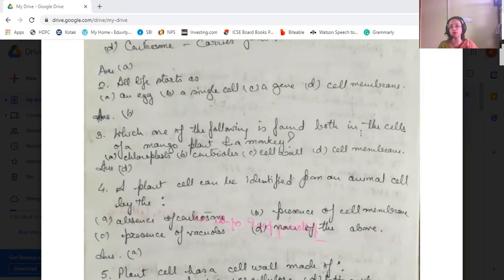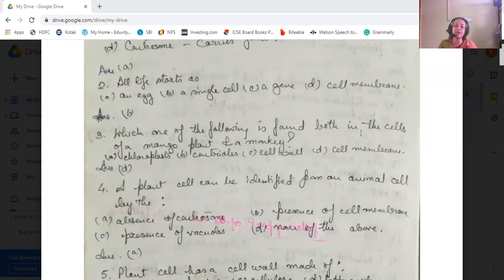Chloroplast, centrioles, cell wall, cell membrane. The D option is correct, because chloroplast is found only in the mango plant because it's a plant. Centrioles are only in the monkey. Cell wall is again in the mango plant only, but cell membrane is present in both the mango plant cells as well as monkey cells.